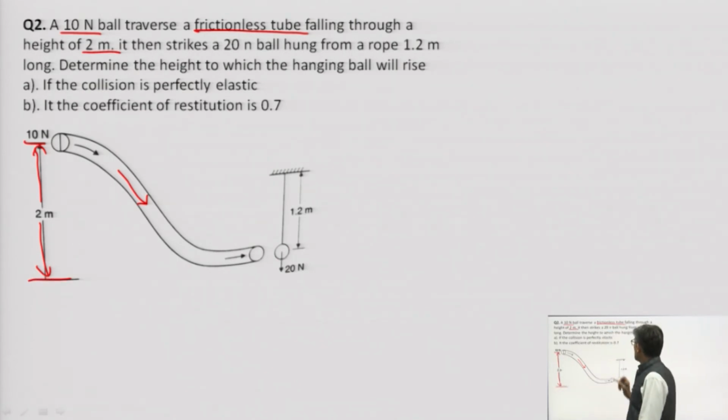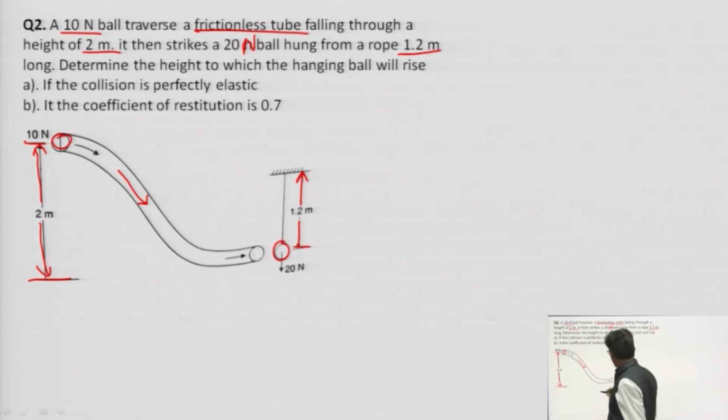Then it strikes a 20 Newton ball, capital N, not small n, hanging from a rope 1.2 meter long. This is one ball and this is another ball.